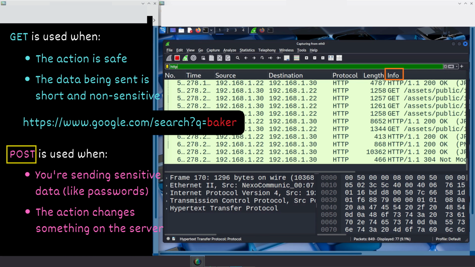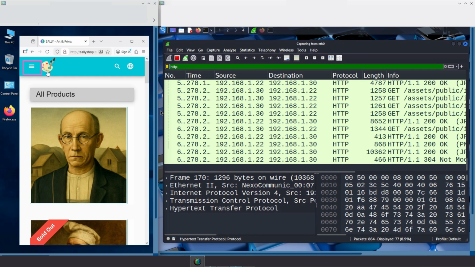A POST request, on the other hand, is what your browser sends when it's submitting something to the server, like filling out a form and clicking a button. The data gets tucked into the body of the request instead of the URL, which is why login credentials are almost always sent in a POST request. So when Joshua logs in, the packet Kim is watching for is a POST request.